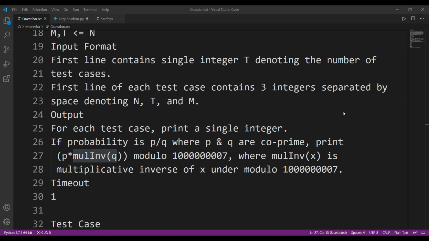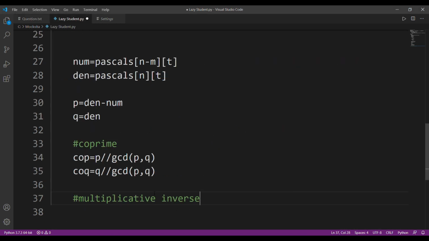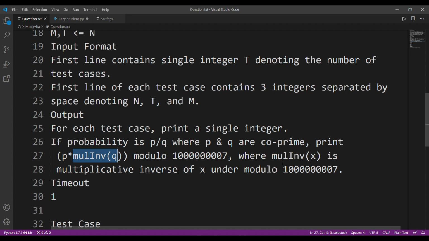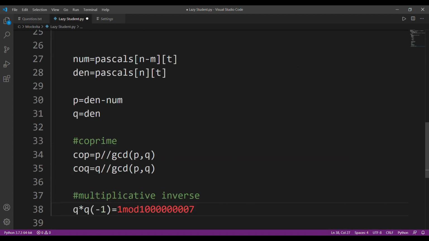By multiplicative inverse, I simply want to say that since I have to find the multiplicative inverse of q, it means that q into q to the power minus 1. How should I write it? I can write it as q to the power minus 1. Please try to understand. It should be equal to 1 mod, and what, all right, 1 mod this value. This is the value.